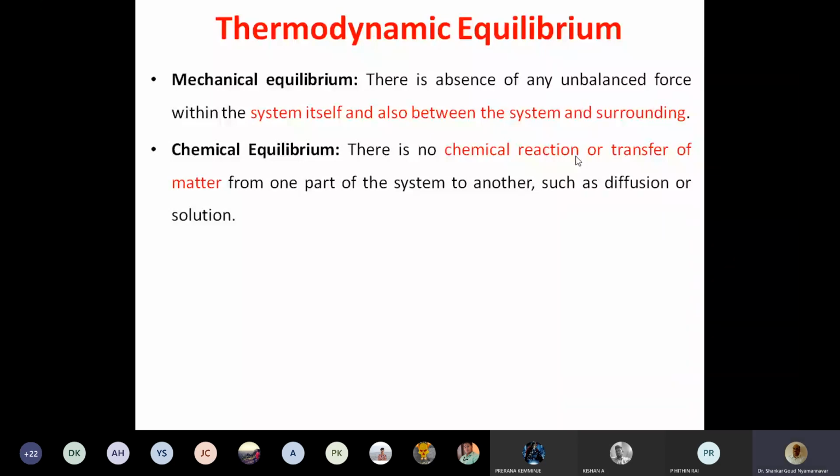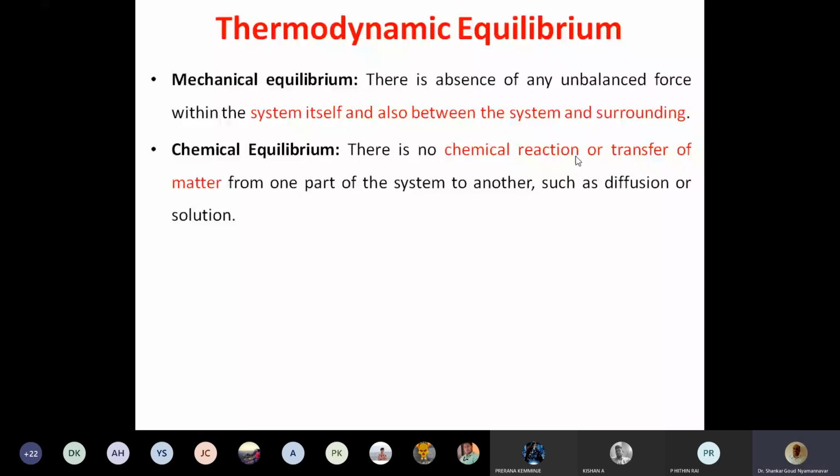If there is a difference in concentration, mass will move from higher concentration to lower concentration. Something is at higher concentration at one location, it will try to diffuse to a place of lower concentration. Over a period of time, the concentration will become equal. Like temperature becomes equal, concentration also becomes equal. Right? So, if there is no concentration gradient, then there is no diffusion. If there is no diffusion and no chemical reaction, then that is called the chemical equilibrium. Clear? Is that clear?